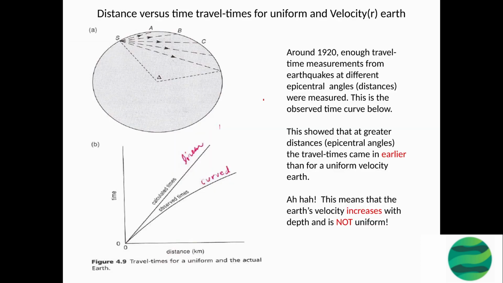In around 1920, measurements of travel times from earthquakes at different epicentral angles, or distances, were taken and analyzed. The observed time curve showed that at greater distances, the travel times were earlier than would be expected for a uniform velocity Earth. This discovery led to the conclusion that the Earth's velocity increases with depth and is not uniform.